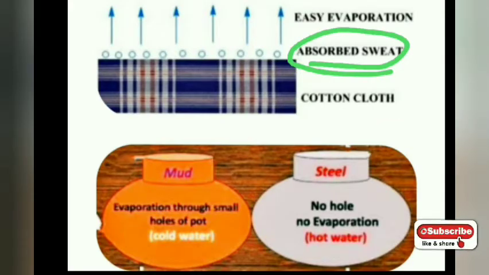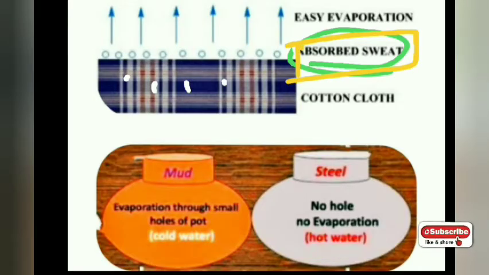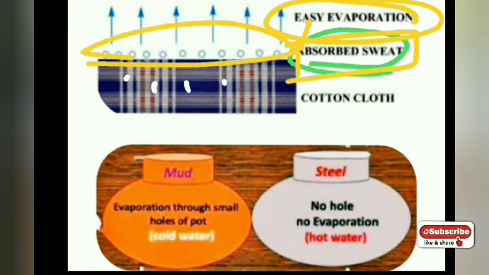And why is it absorbed? Because in cotton cloth there are small pores, due to which the sweat will be evaporated. That's why easy evaporation takes place, and that is the reason we prefer cotton clothes to be worn in summer. So the reason is easy evaporation. Evaporation happens very easily in cotton clothes just because of these small pores.